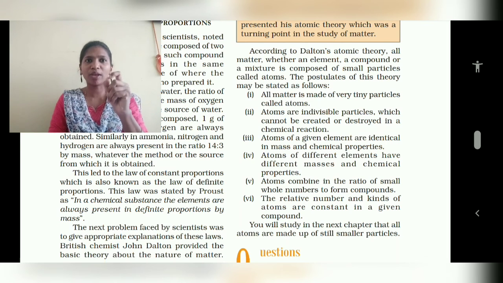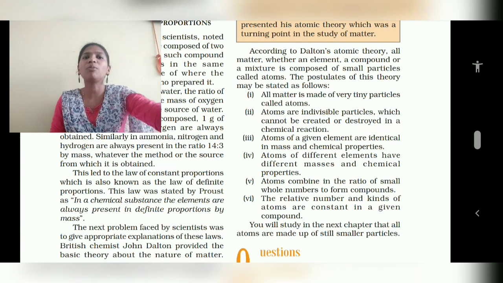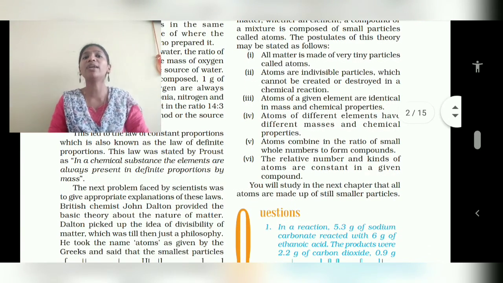That means, for example, 9 gram of water contain 1:8 ratio, right? And if 17 grams of ammonia contain 14:3. So that ratio will be same for all the elements. Okay, now the next problem faced by the scientists was to give an appropriate explanation of these laws.